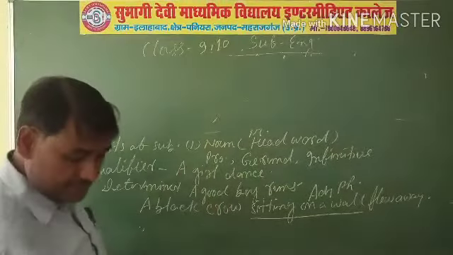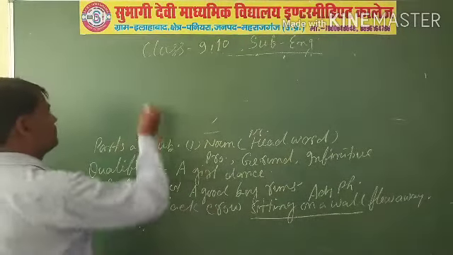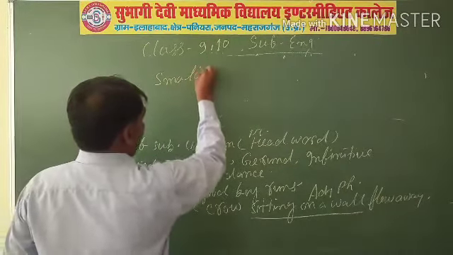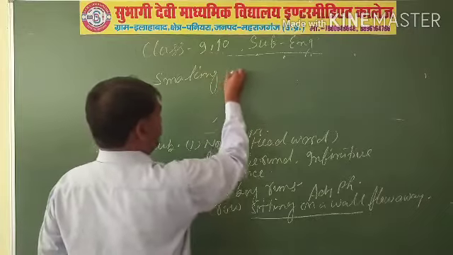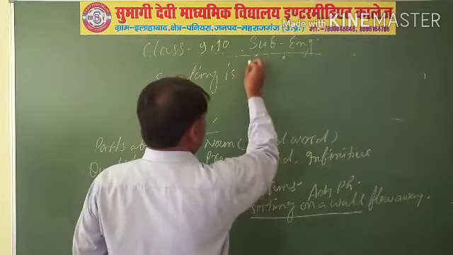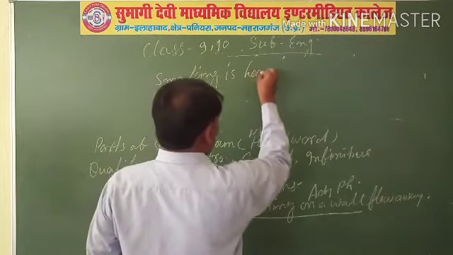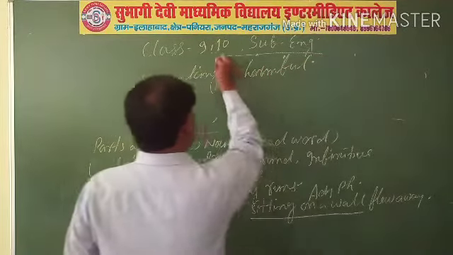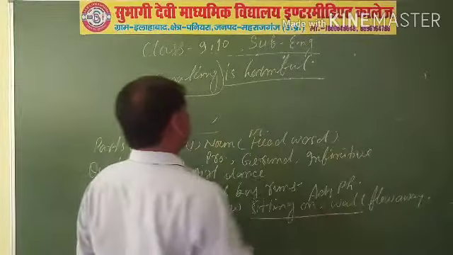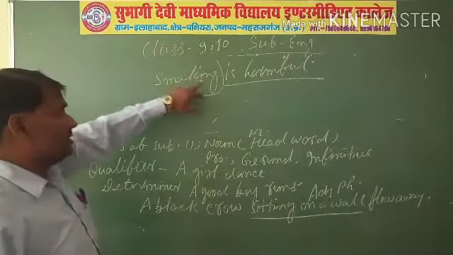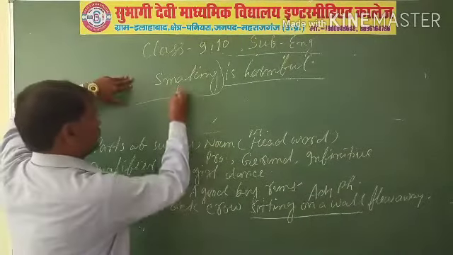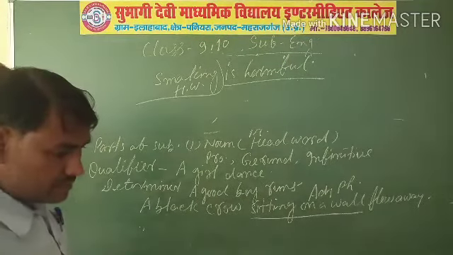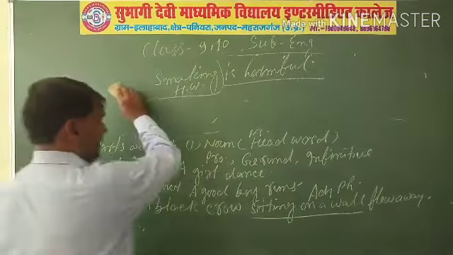And after that, a gerund may also be called a head word. For example, smoking is harmful. Here this is the subject and this is the predicate. Here smoking is a gerund, and it is also called the head word. After the head word, the qualifier.